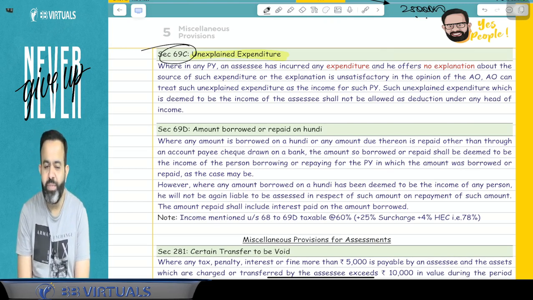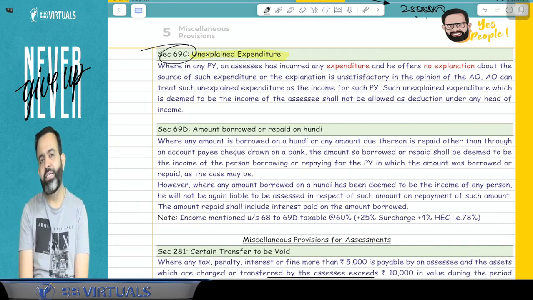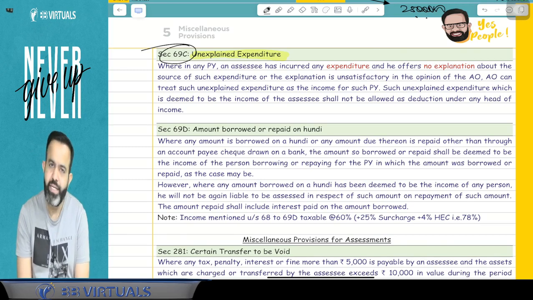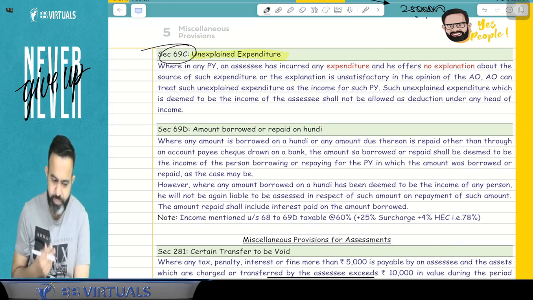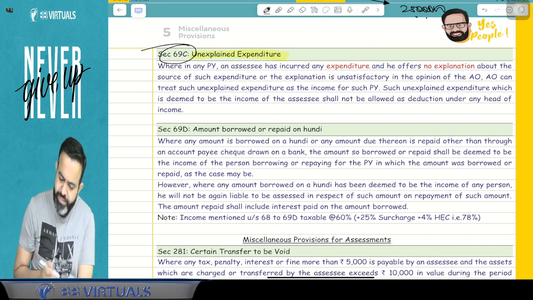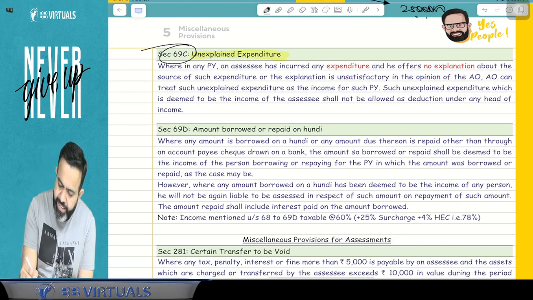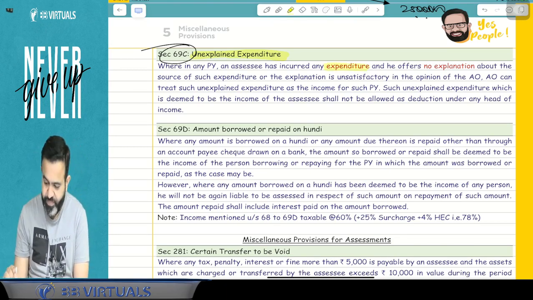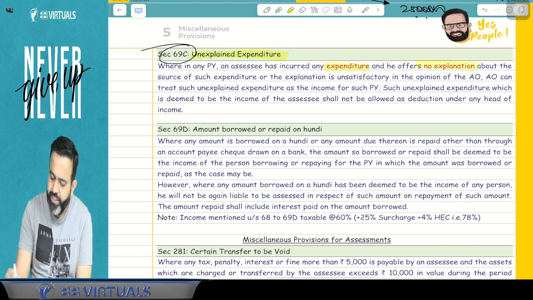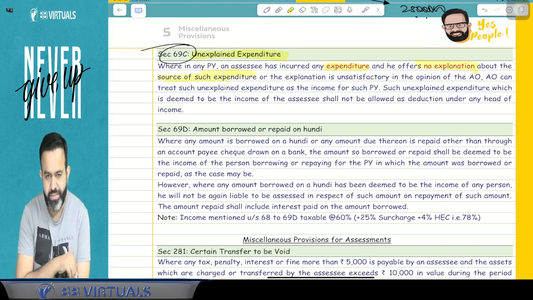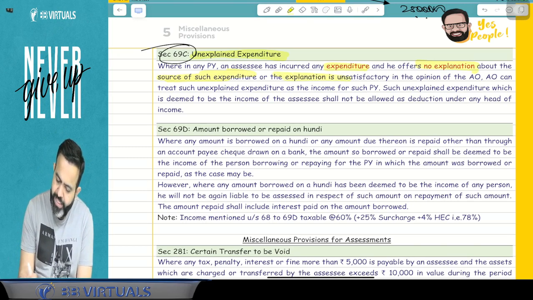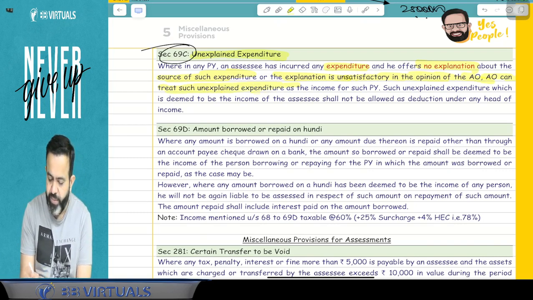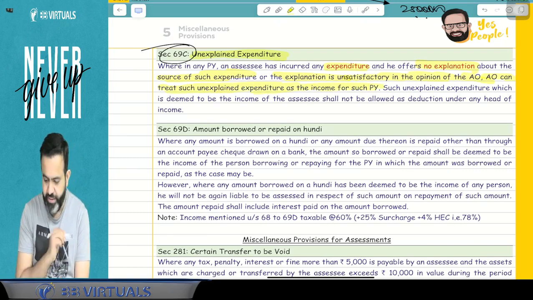So 1 crore rupees will be treated as income and it will be taxable at the rate of 78%. Here the tax rate is 78%. So what this section says, try to understand. Where in any previous year the assessee has incurred any expenditure, that is Meghna's marriage, and he offered no explanation about the source of such expenditure, or the explanation is unsatisfactory in the opinion of the AO, then the AO can treat such unexplained expenditure as the income for such previous year.